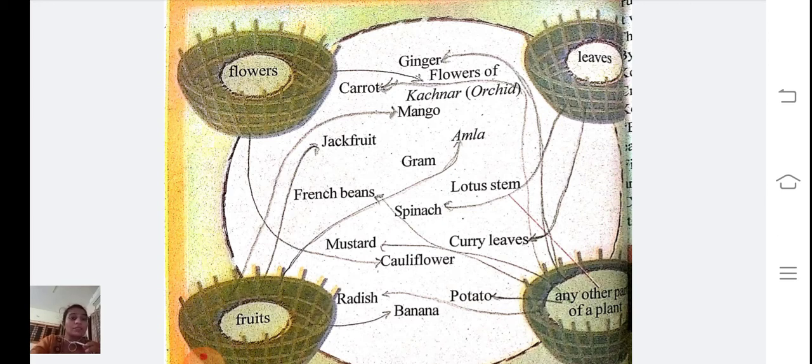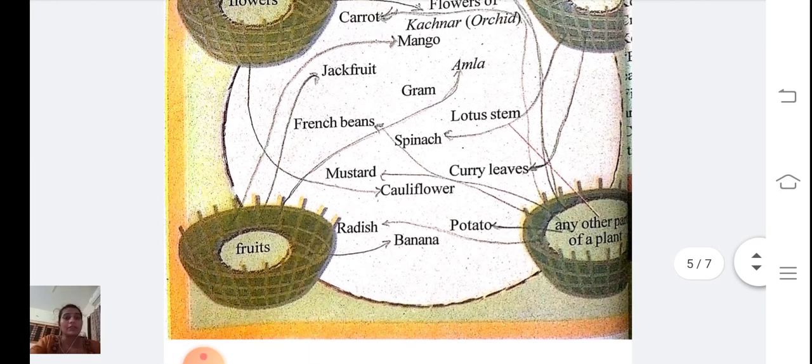These all are comes in any other parts of a plant. Then flowers of kachnar and cauliflower comes in flowers. Then spinach, curry leaves. It comes in a leaves basket. Okay. Now with this our chapter is completed.